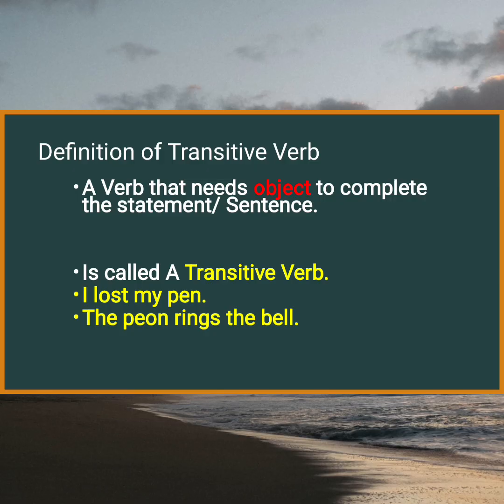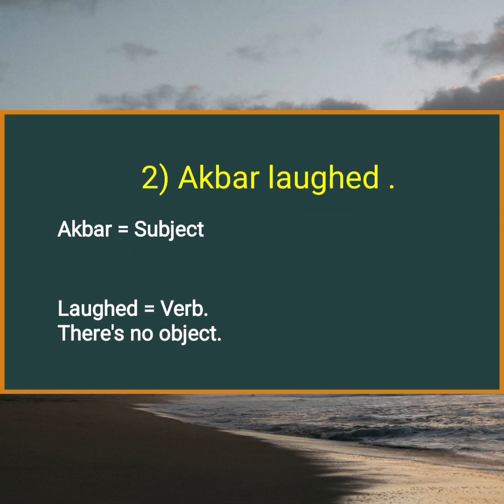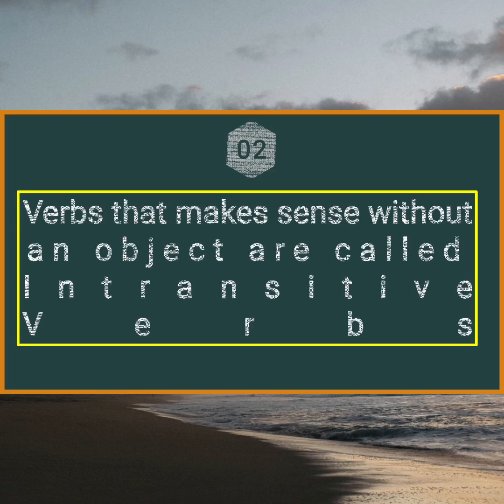And here the same examples I've written down. Intransitive verb, the bell rings. Ring is a verb, the bell is a subject. There is no object. Hence, the verb becomes an intransitive verb. Akbar laughed. Akbar is a subject. Laugh is a verb. No object again. And hence, again, intransitive verb. A verb that makes sense without an object is called an intransitive verb.